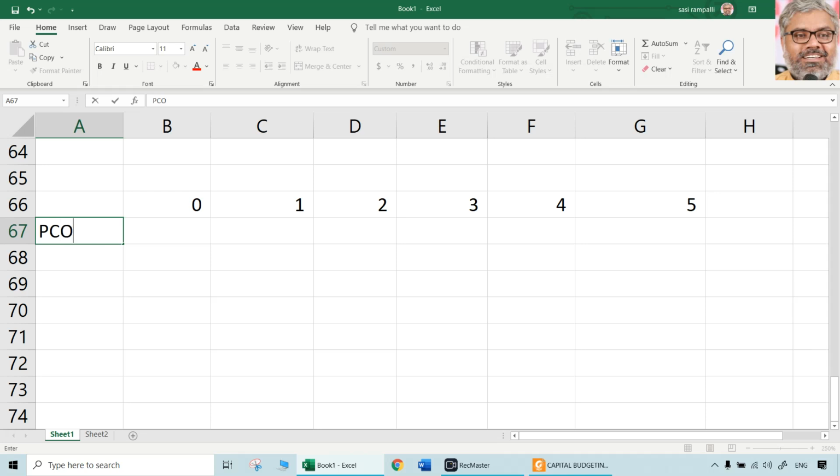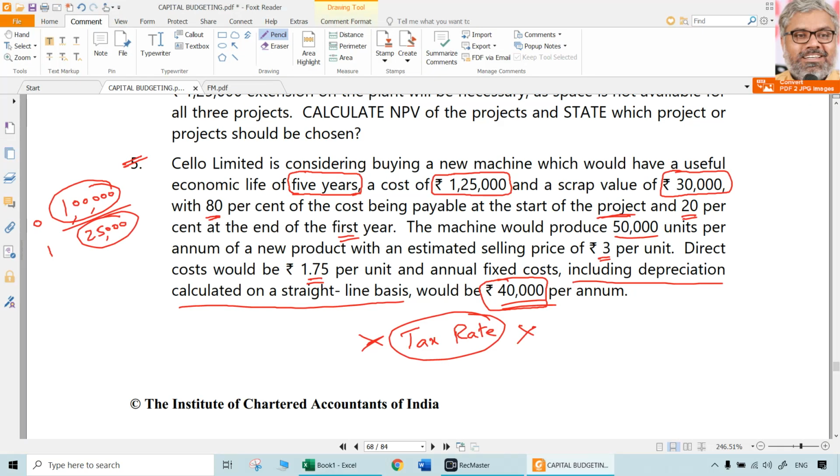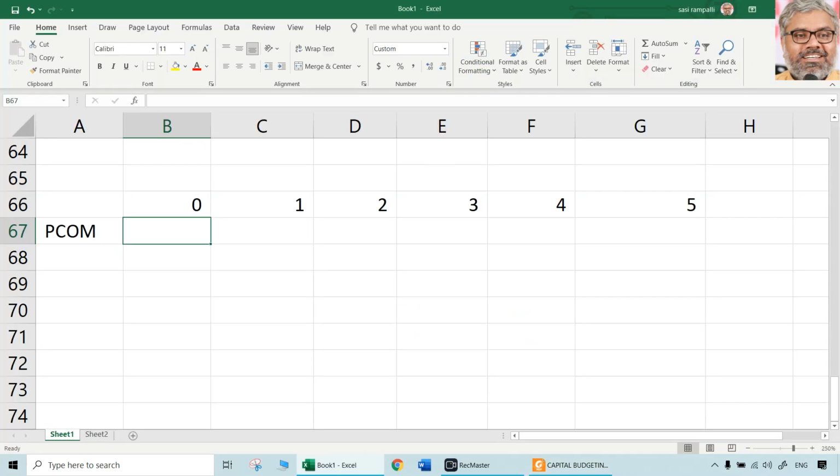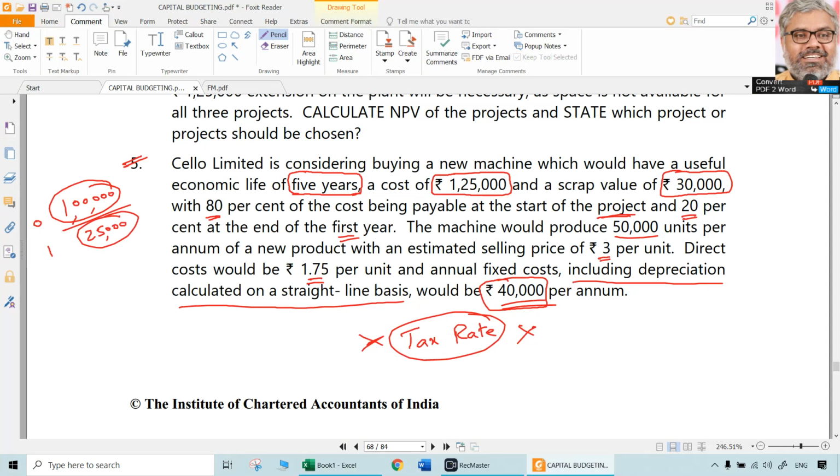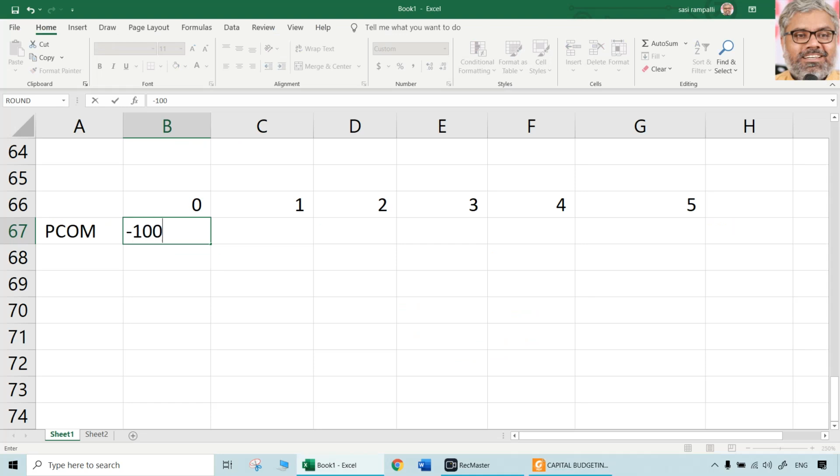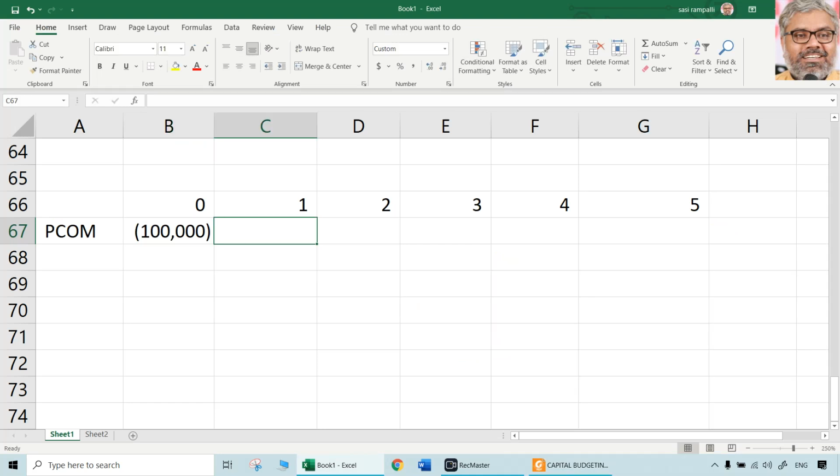Let us call this purchase cost of machinery. Write the full forms in the exam. Purchase cost of machinery, how much you are paying in the initial year, take minus 1 lakh, and in the first year minus 25,000. So that is one thing.